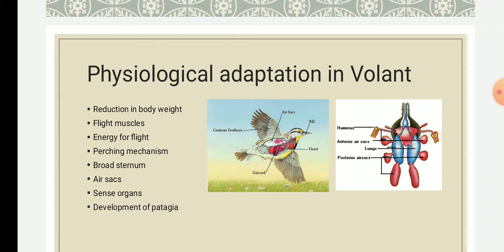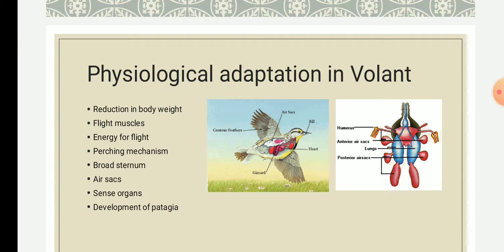The next point is the perching mechanism. The hind limbs are well suited for perching in birds. Birds are bipedal, that is, they can fly and are also adapted for terrestrial life. When a bird lands on a perch, the bending of the legs exerts a pull on the flexor tendons, which makes the toes flex automatically and provides a grip on the perch.